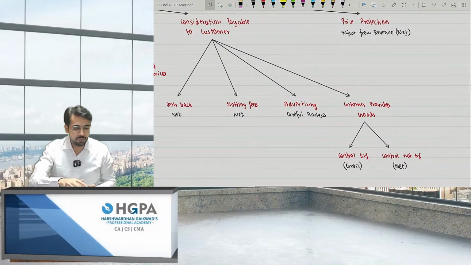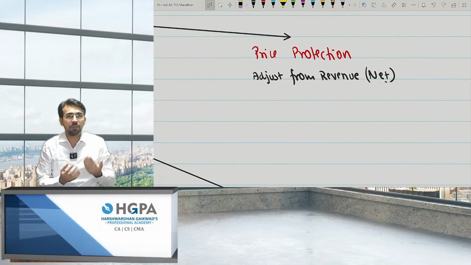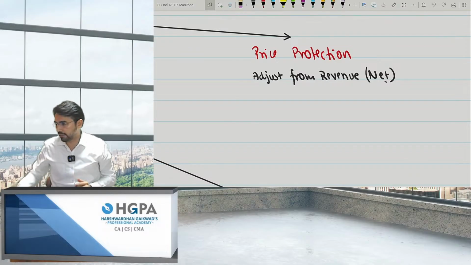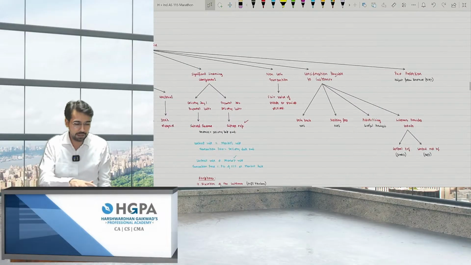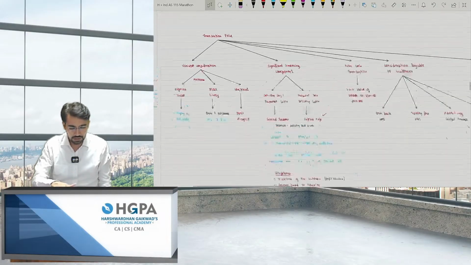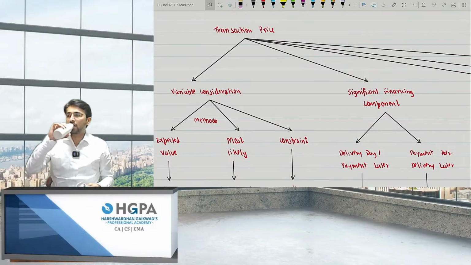And the last point was price protection. If I'm giving you any price protection, then I'll book on net basis, that I'll reduce the revenue, right? So these are the 5 points. Now, please tell me if you have any query till here. We have covered the 3 steps, transaction price.